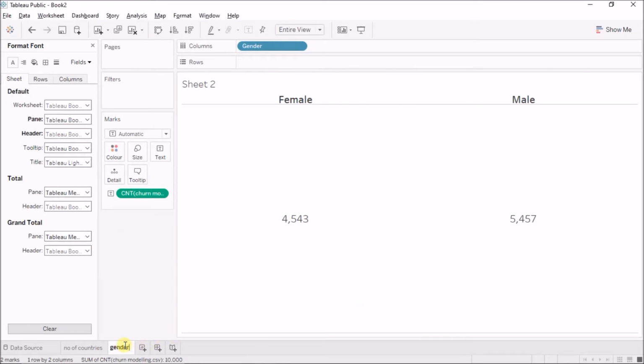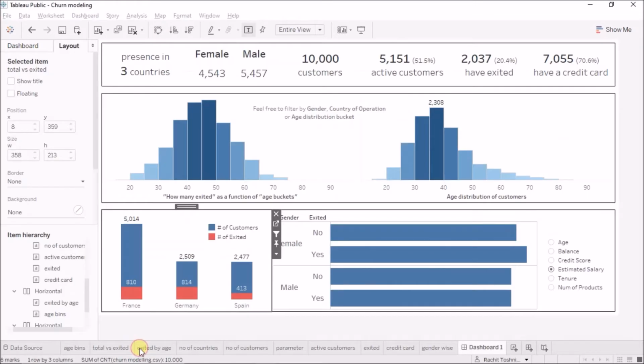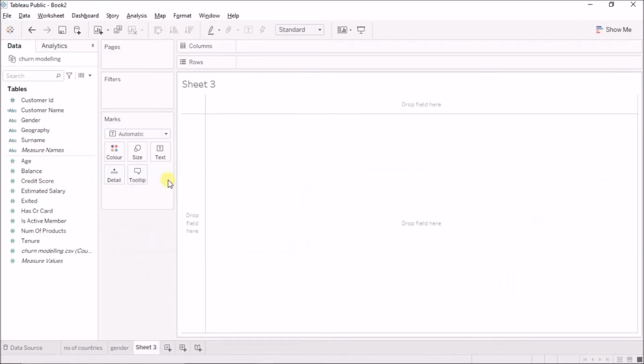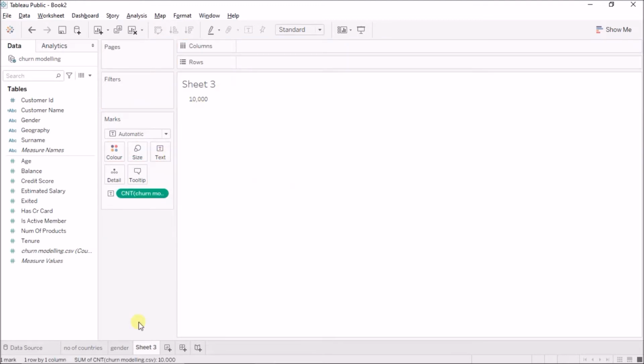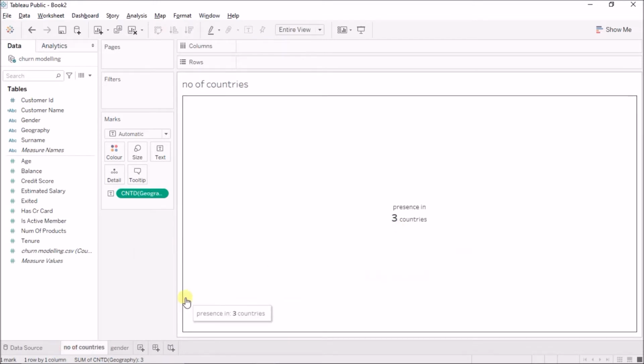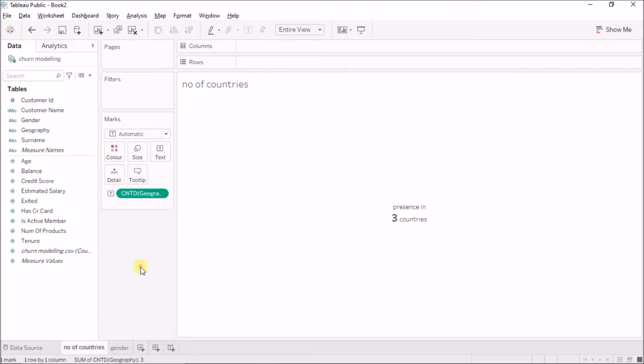Okay, this is my gender. Next, my next sheet is number of customers. So I'll just drag this to the text, and this will give me 10,000. And now instead of doing this, since I've done the formatting here, I'll just duplicate this sheet. I'll just bring this here. This will give me number of customers, and instead of doing count of geography, I'll just bring this here.